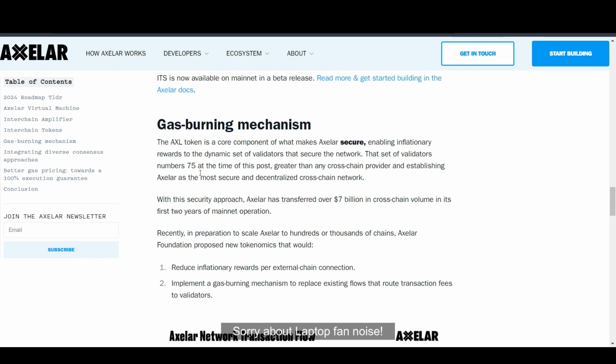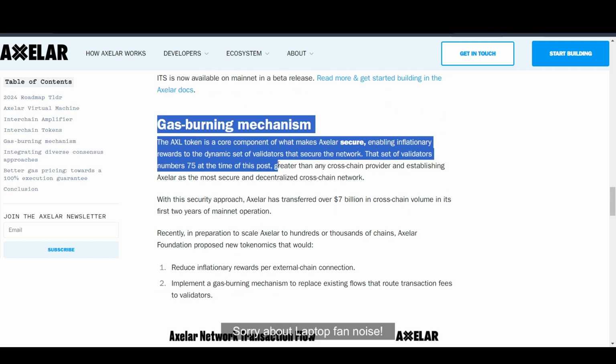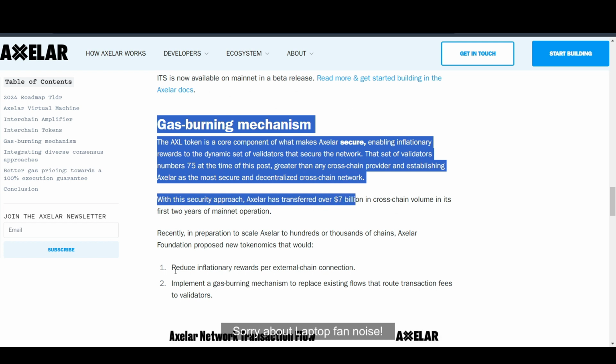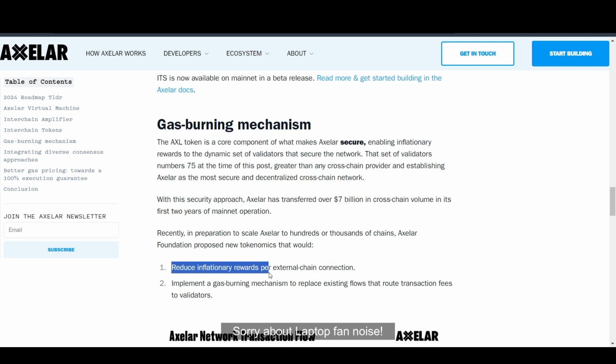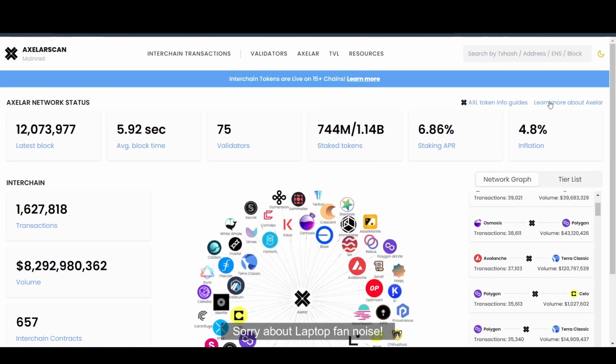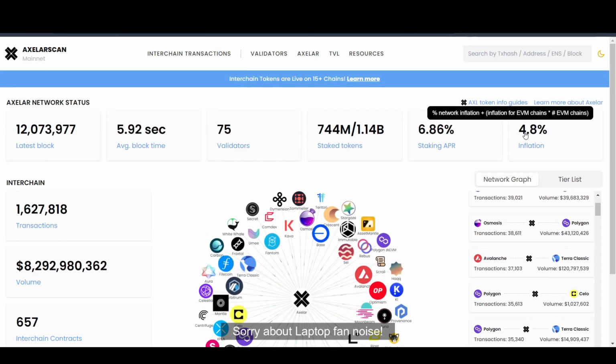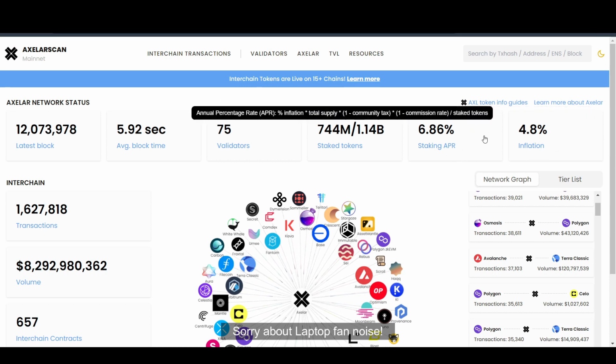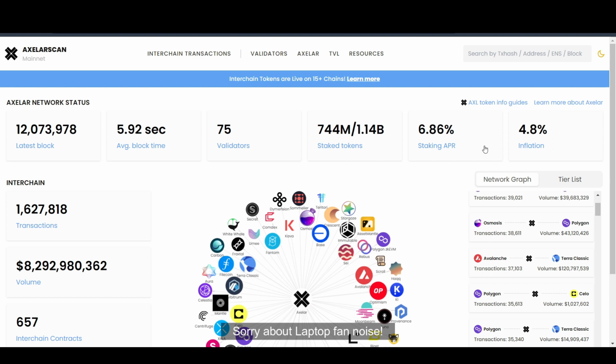So when it comes to their gas burning mechanism, what they are trying to do is reduce the inflation reward per external chain connection, implementing a gas burning mechanism. That means they are actually cutting the inflation. As of now, the inflation stands at 4%, so they will be trying to cut this inflation and potentially make the token deflationary. And you can also check the tokenomics section of this video to find out more on this token.